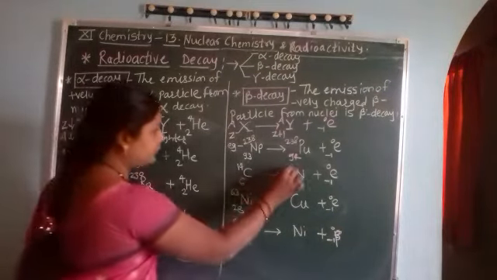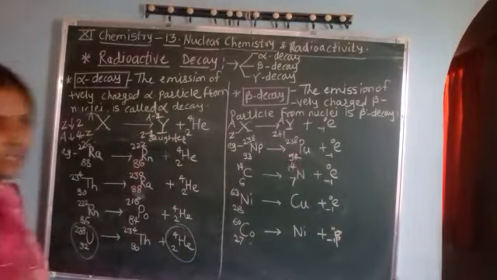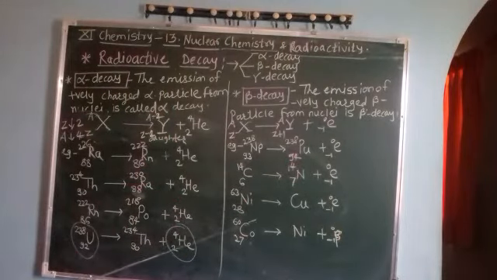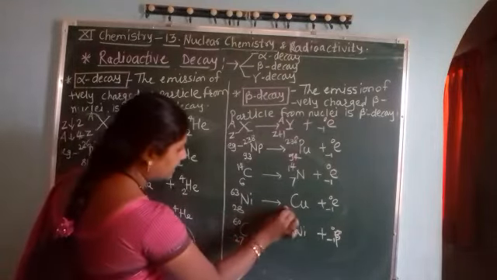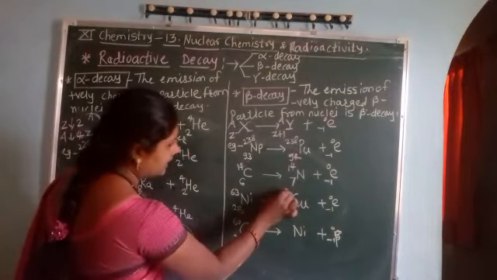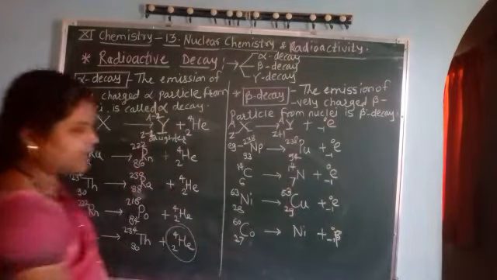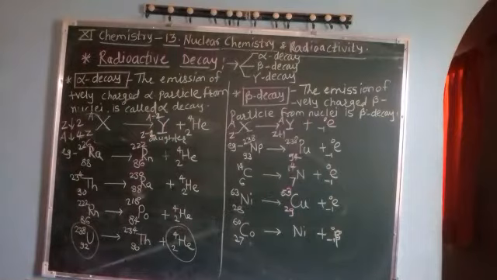Carbon 14, mass number remains unchanged. If nickel has atomic number 28, mass number 63, when one beta particle is emitted, 28 increases by 1, that is 29, mass number remains constant.